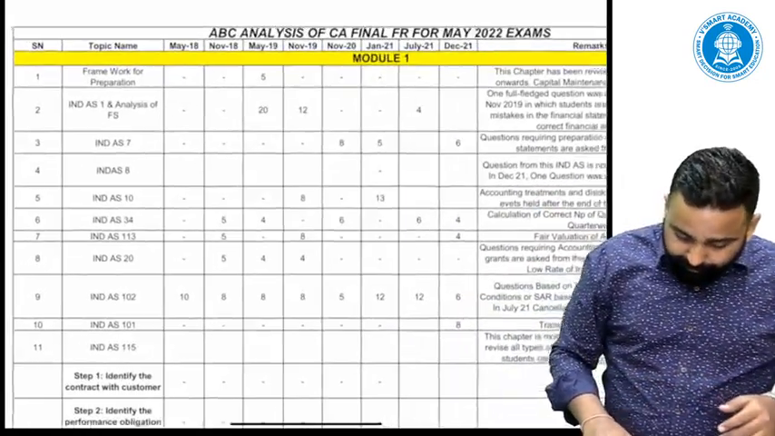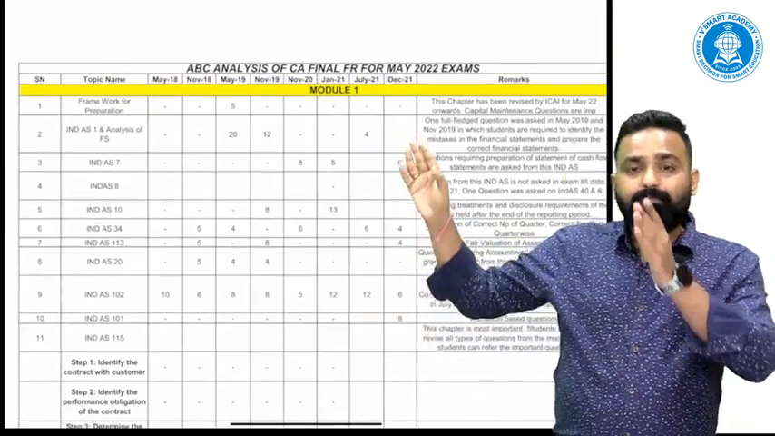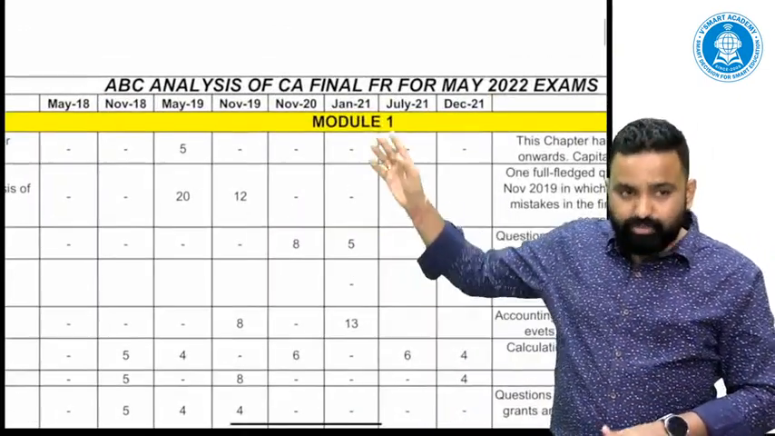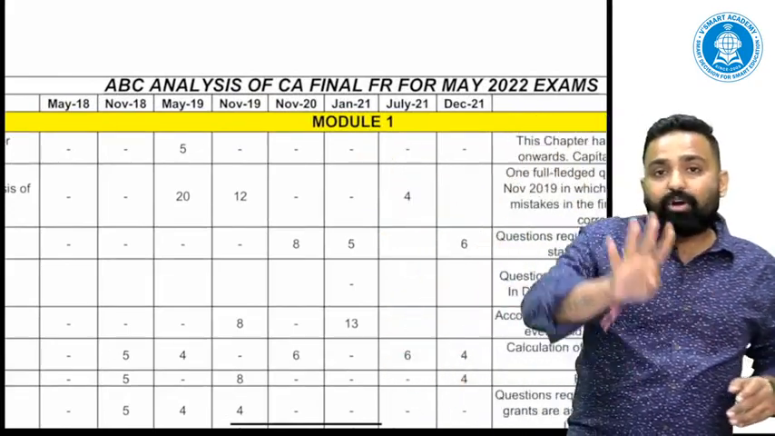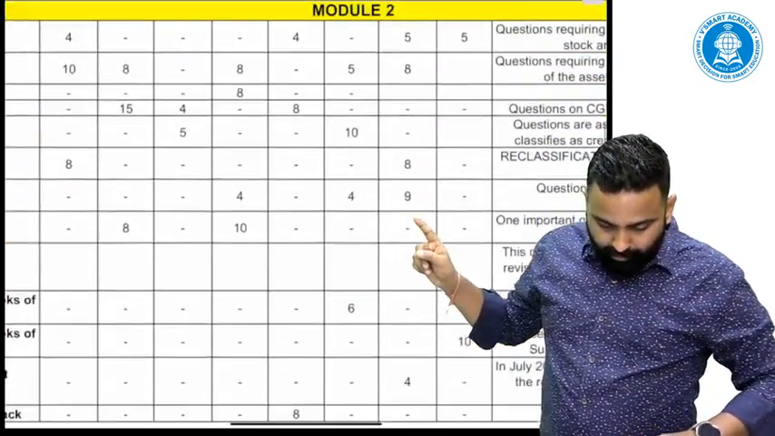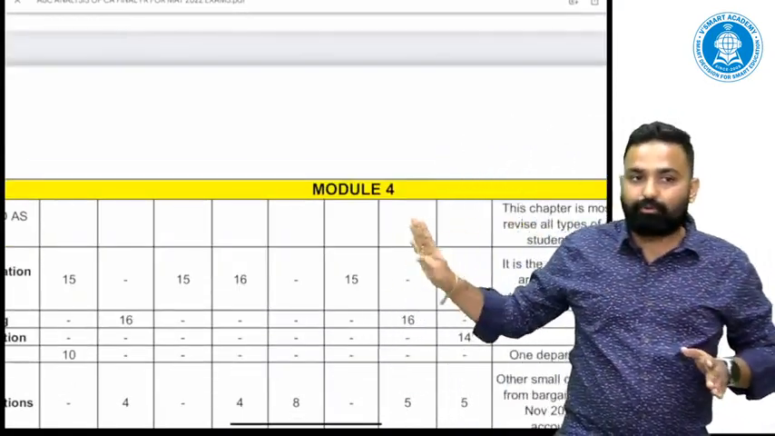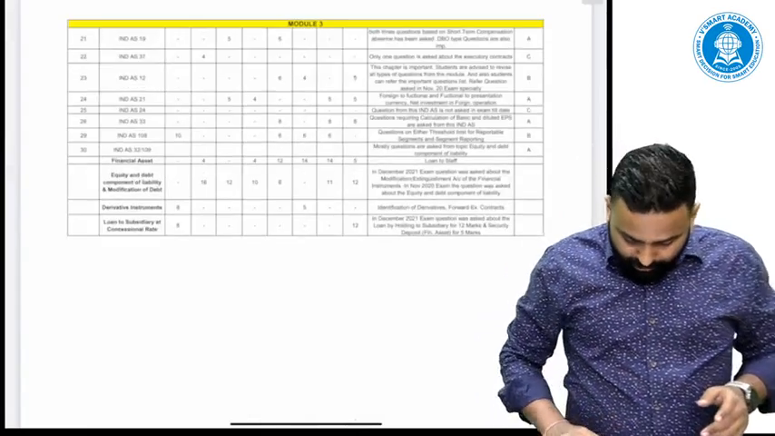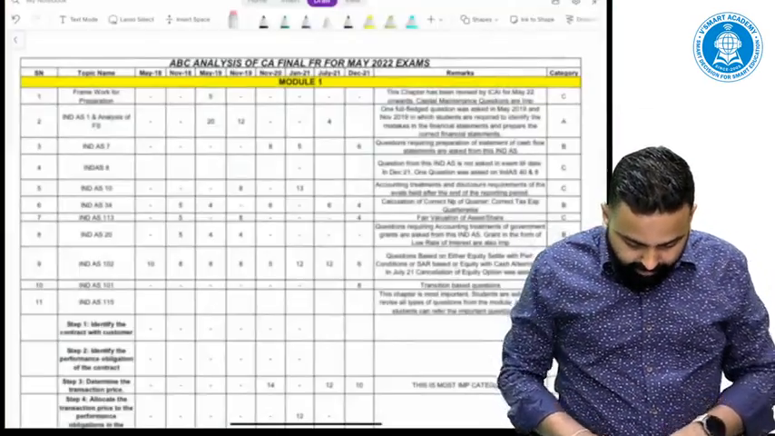All right. So try to understand. I have prepared this ABC analysis module wise, based on the modules offered by ICAI. See, ICAI offers 4 modules: module 1, module 2, module 3 and module 4. As per ICAI, the entire course is covered in these 4 modules. All right. So now let me explain in detail.